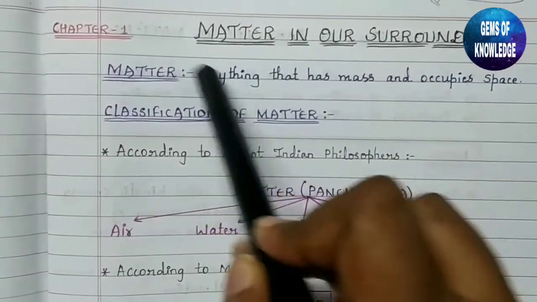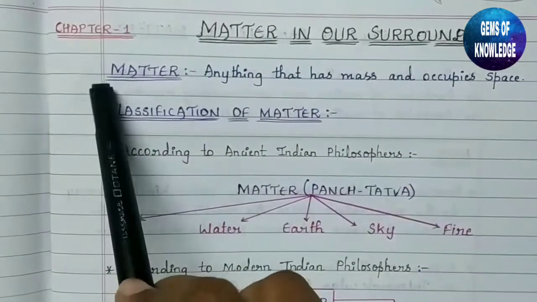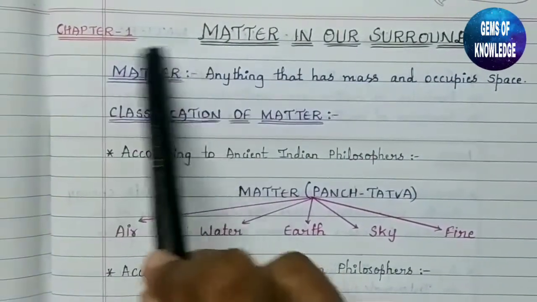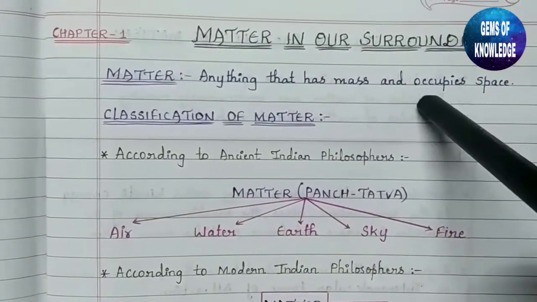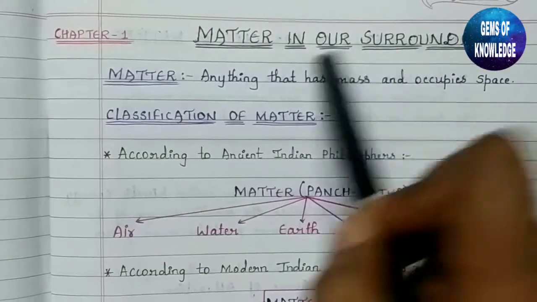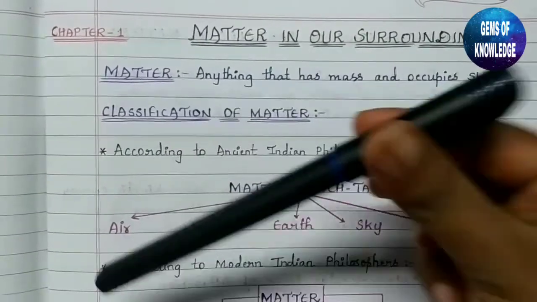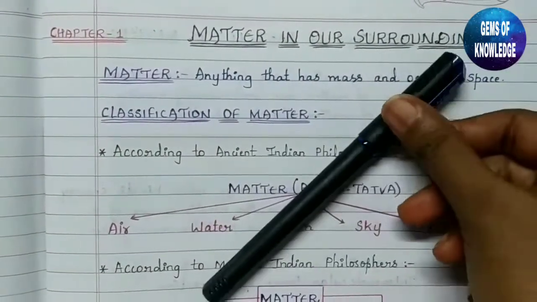So what is this matter now? The first thing we should know here is matter. What is matter? Anything that has mass and occupies space is called matter. Suppose this is a pen. I am keeping this pen here.